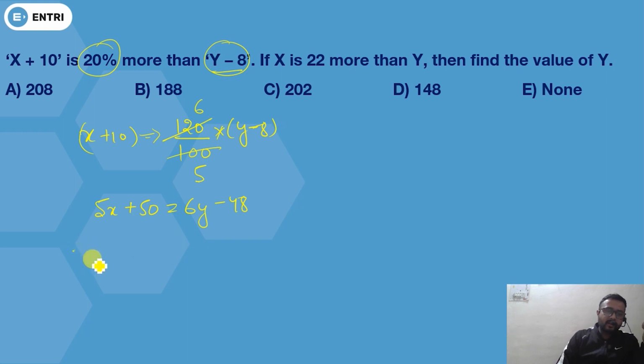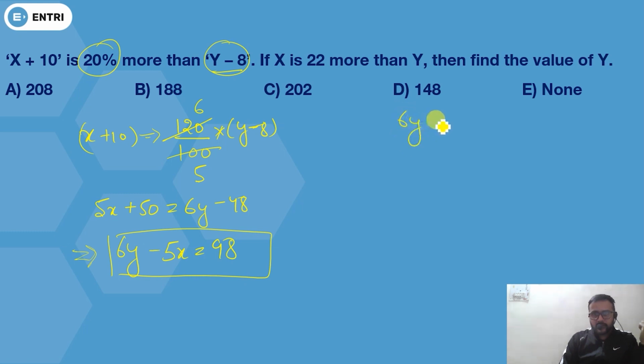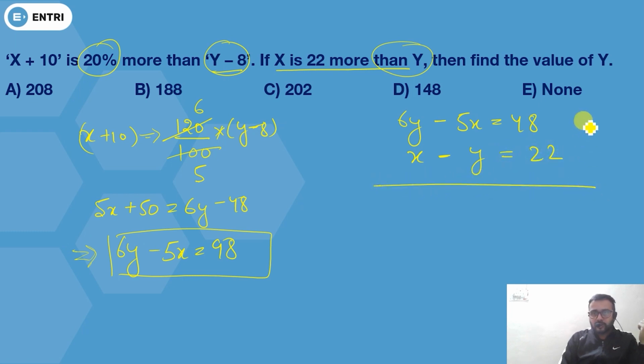So can I write here? You'll get 6y minus 5x will be equal to 98. This is the first equation. 6y minus 5x equals 98. And next is x is 22 more than y. So clearly I can write here x minus y equals 22. So I have two equations, first and second.